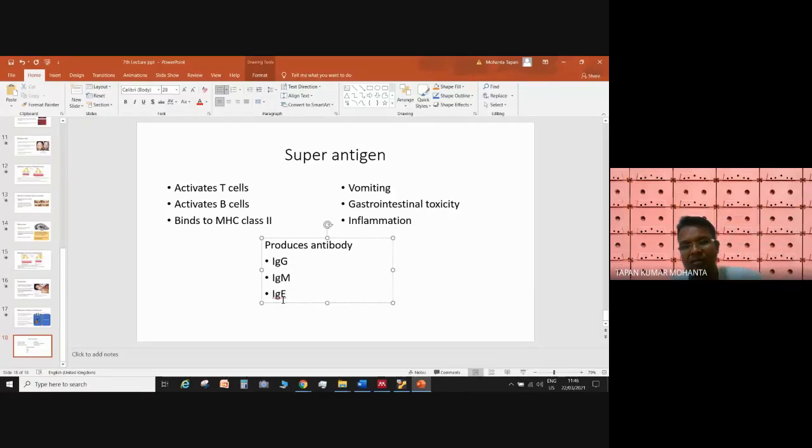These antibodies will bind to the antigen and bring it to the breakdown pathway so that they can save you.